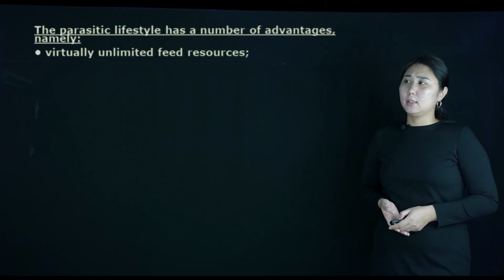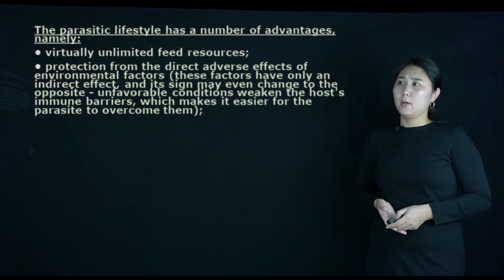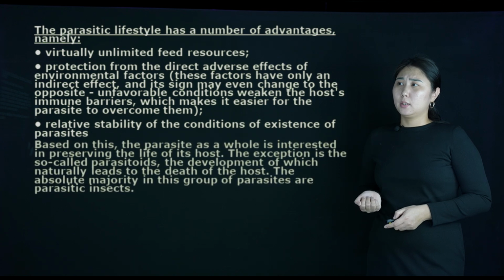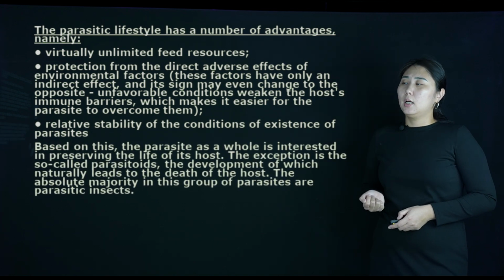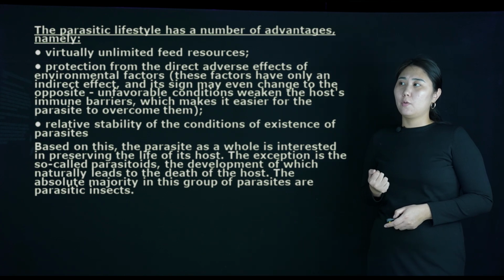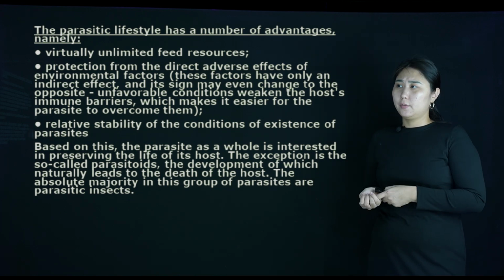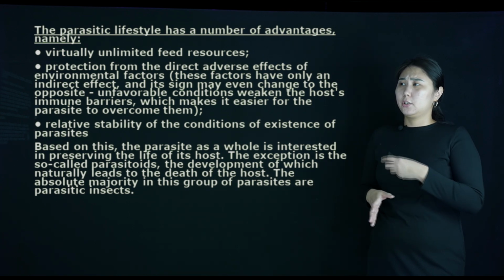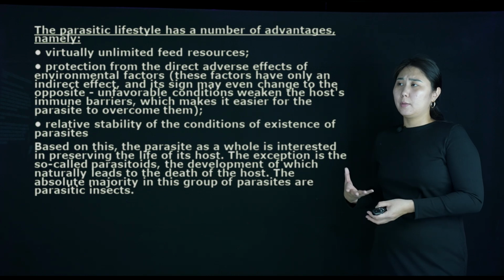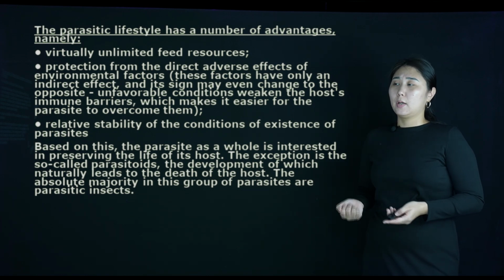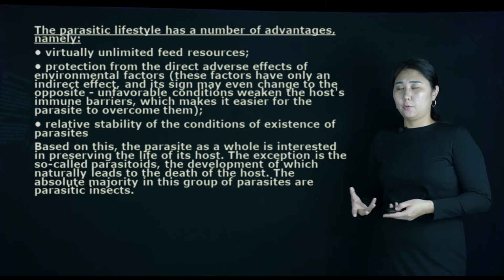The parasitic lifestyle has a number of advantages, namely unlimited feed resources. First is protection from the direct adverse effects of environmental factors, such as high temperature, indirect effects, changes of environmental conditions or other conditions. They can protect themselves from them.